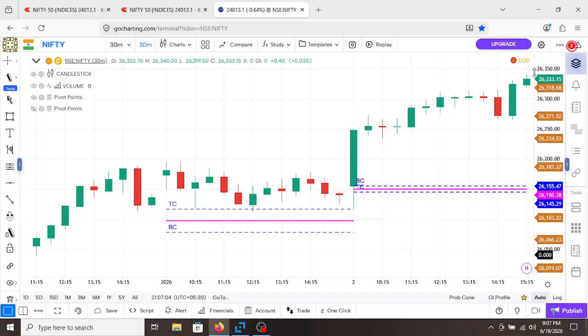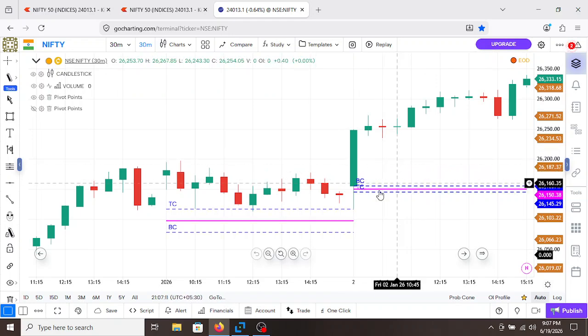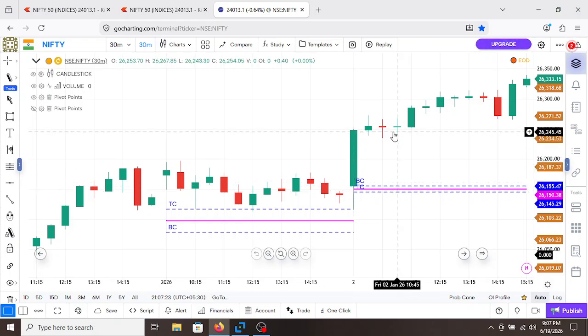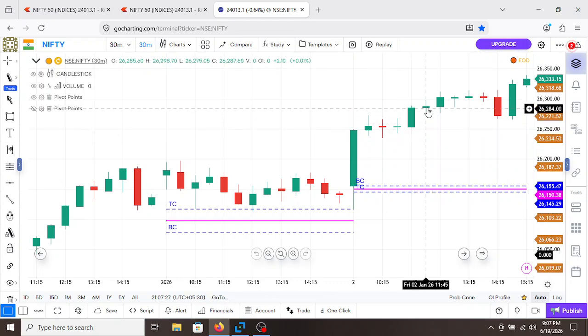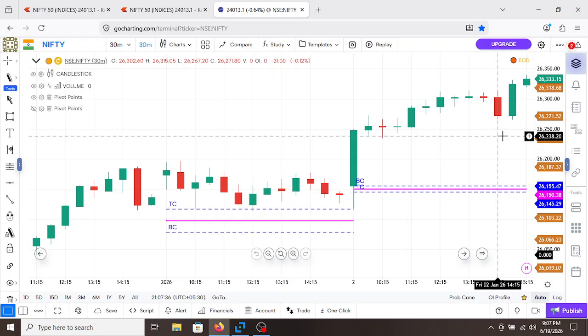Let's start with the chart. This is a Nifty 50 chart. Time frame is 30 minute. So what we have here is the bullish pattern, the bullish activity by the institutions, and the open type is open test, bullish drive. Later on, longer time frame traders extended the range on the upside and Nifty closed at the day high. So this shows us that our bias for the next day is to be bullish.